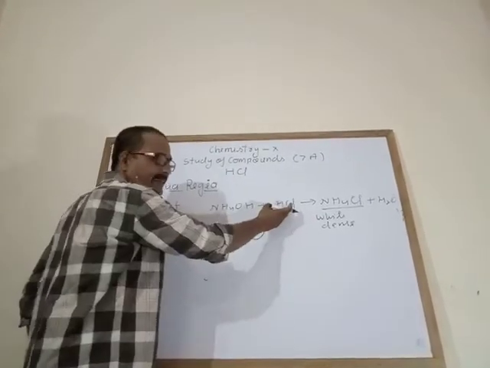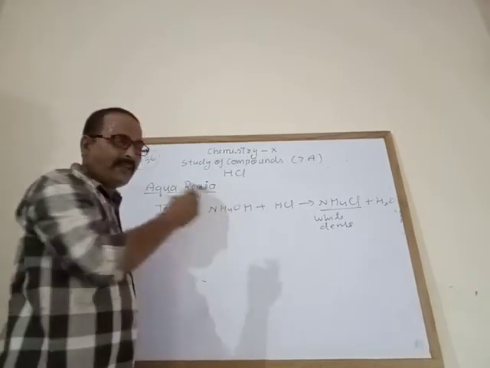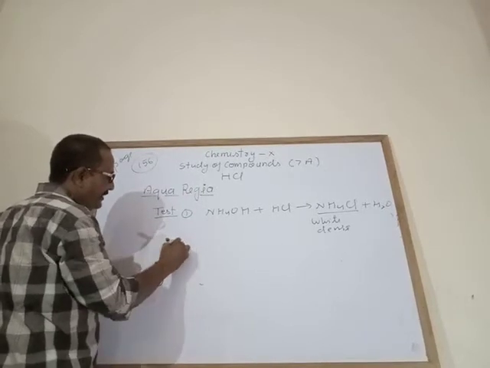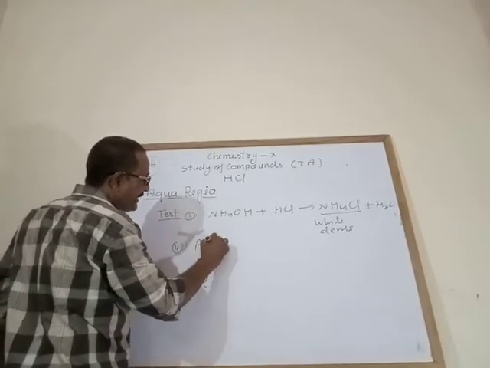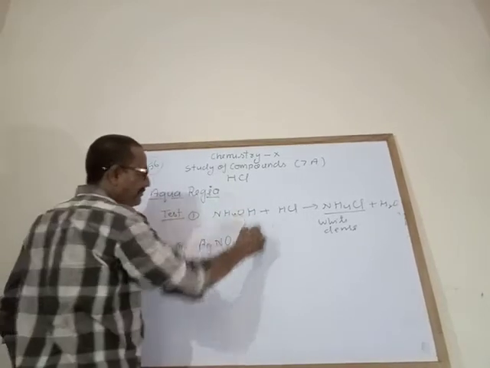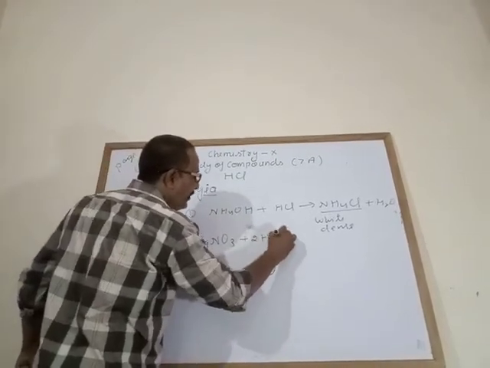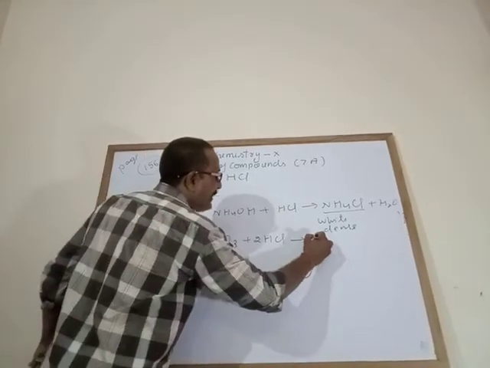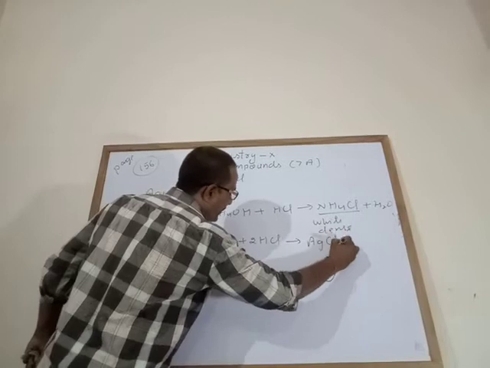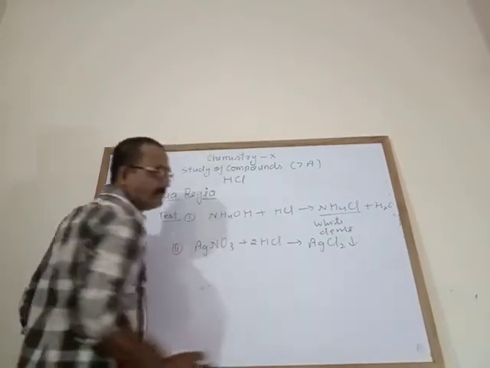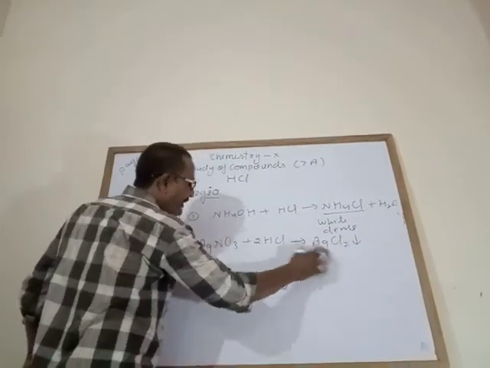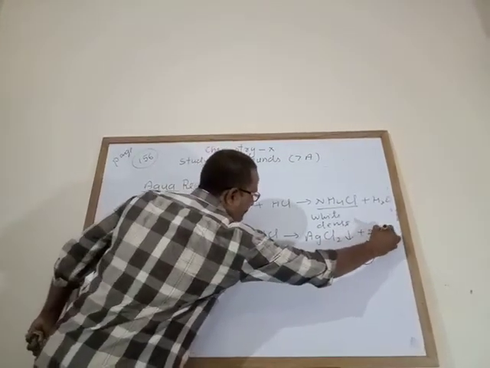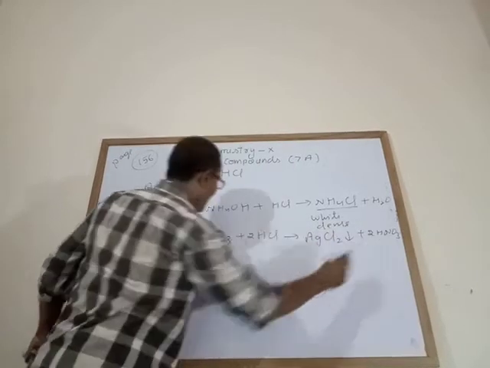When you boil it, the vapor of hydrochloric acid will come out. Second test: when hydrochloric acid reacts with silver nitrate solution, it gives a white precipitate of silver chloride. You are familiar with this reaction. White precipitate of silver chloride and what else does it form? Nitric acid.